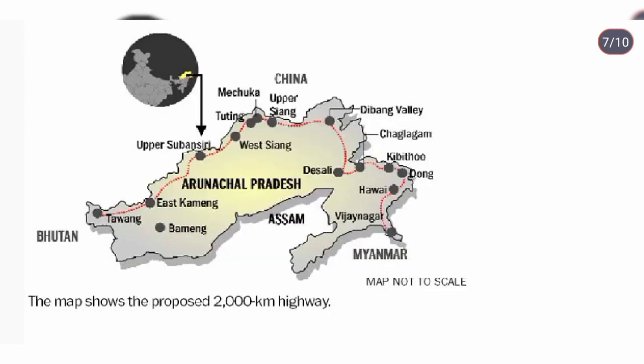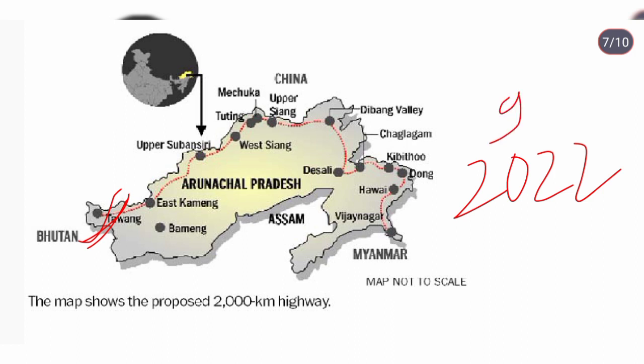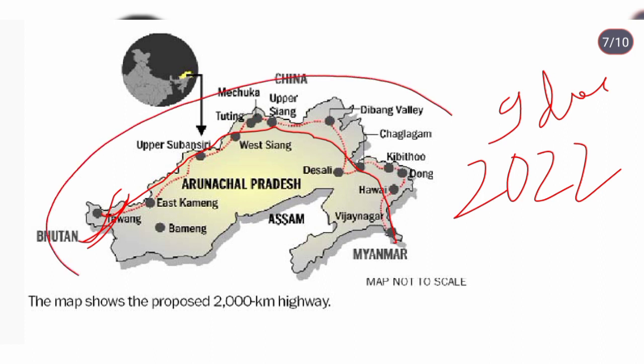See, here India is building a border road bordering China. It will start from Tawang region, where the military dispute is going on just now, on 9 December 2022. It will start from Tawang, and in the border areas, this will move like this here and to Myanmar. This will cover all the disputed border areas of India. How will this help? This will help in the moving of military logistics as well as easy movement of the soldiers. This is a very good initiative by India.